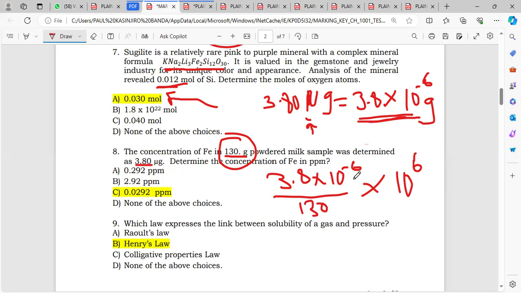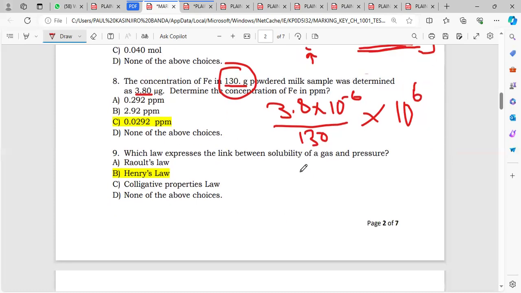Here we can see that we have 10 to the power minus 6 and 10 to the power 6. So if we apply the rules of indices, 10 becomes the common base, and then we add minus 6 to the 6. It means we're going to have 10 to the power 0, right? And 10 to the power 0 is just 1. So this is simply 3.8 divided by 130. So 3.8 divided by 130, what does it give you?